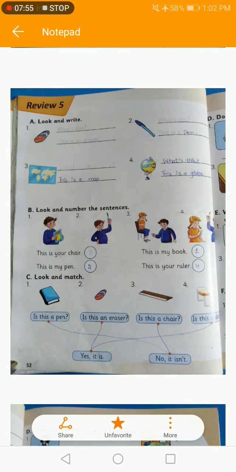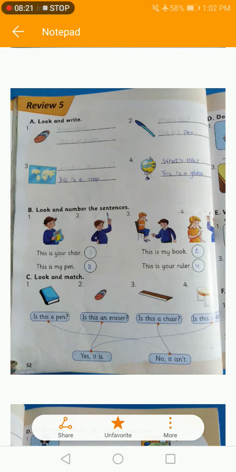Look and number the sentences. First one, second, third and fourth. We have the fourth picture, and then we have the fourth sentence. Okay, look at the first sentence. This is your chair. Look at the pictures. In which picture does the boy say to the girl that this is your chair? In picture number 3, so you have to write 3 in the first sentence.